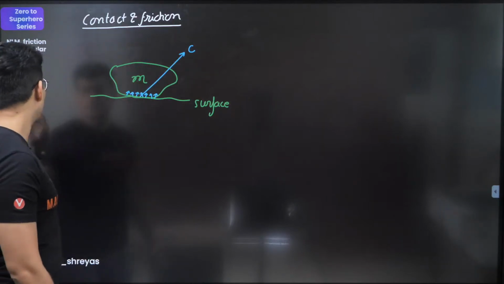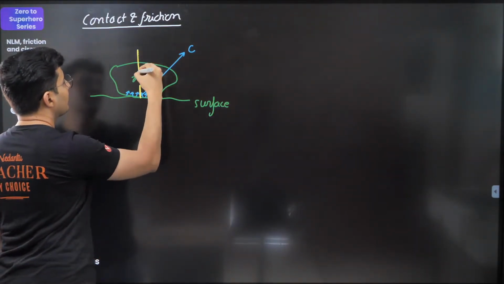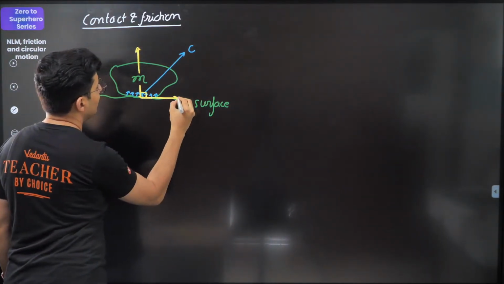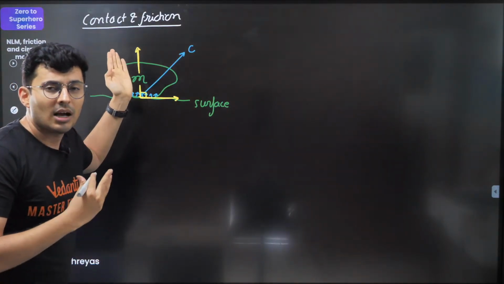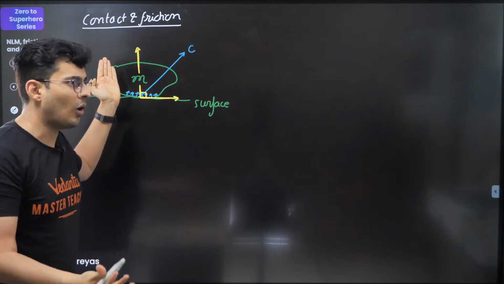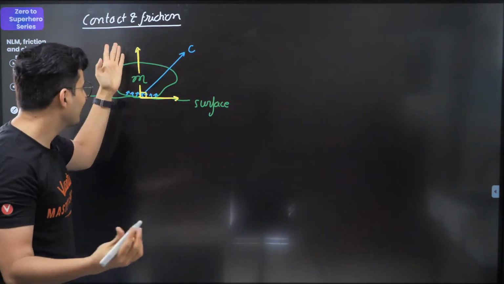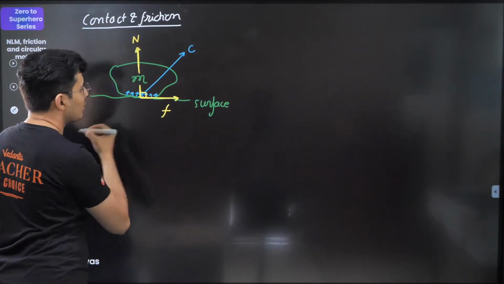Now there are two components of these forces. One is perpendicular. The other one is parallel to the surface. That component which is perpendicular, the other word for perpendicular can be orthogonal, other word for orthogonal can be normal, 90 degrees. So that's why this is called normal force, and the one which is parallel is called friction.